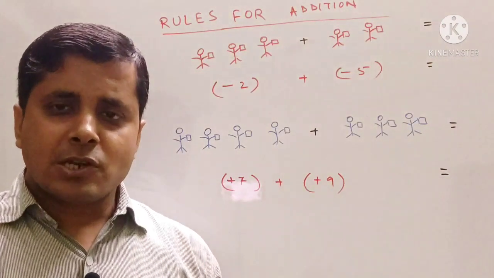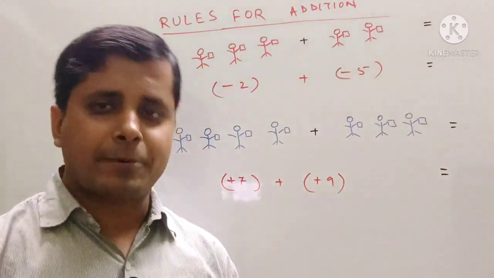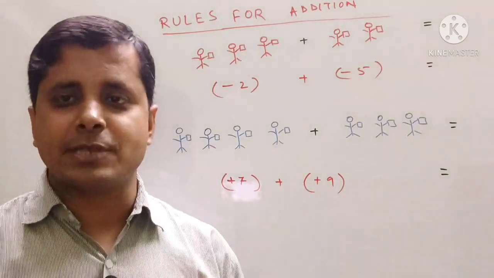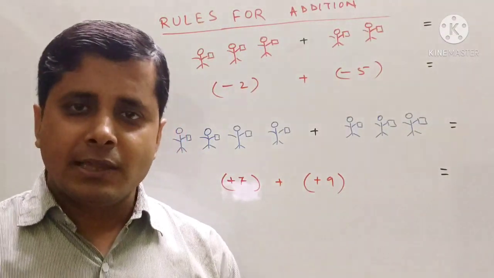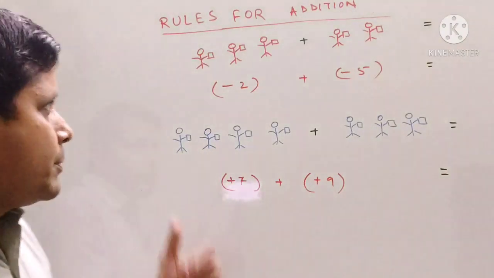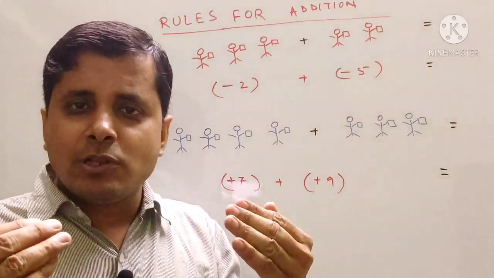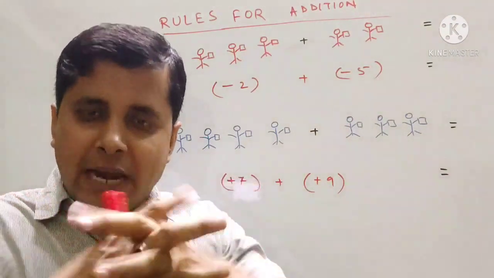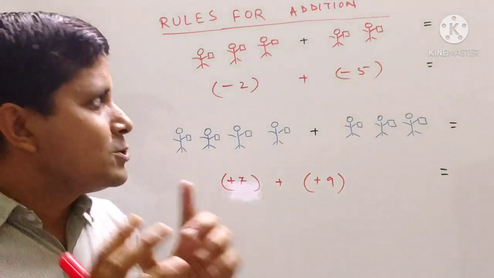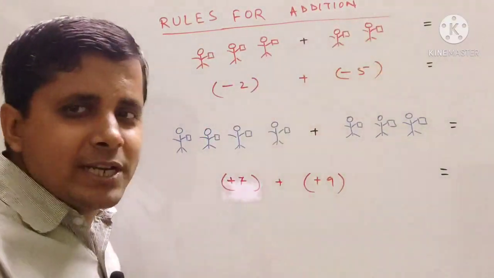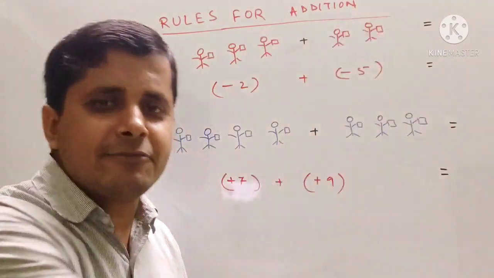Now, just now we understood that if two numbers are there with different signs, then we should do subtraction. But now if two numbers have the same sign, meaning both numbers are positive or both numbers are negative, then what should we do? Let us take the example. Suppose now 3 Indian soldiers are meeting 2 Indian soldiers. So Indian soldiers and Indian soldiers, what will they do? Will they fight with each other or will they shake hands? Yes, you are right. They will shake hands with each other. So 3 Indian soldiers will combine with 2 Indian soldiers to become 5 Indian soldiers. And which flag will be hoisted there? Their Indian flag will be hoisted.